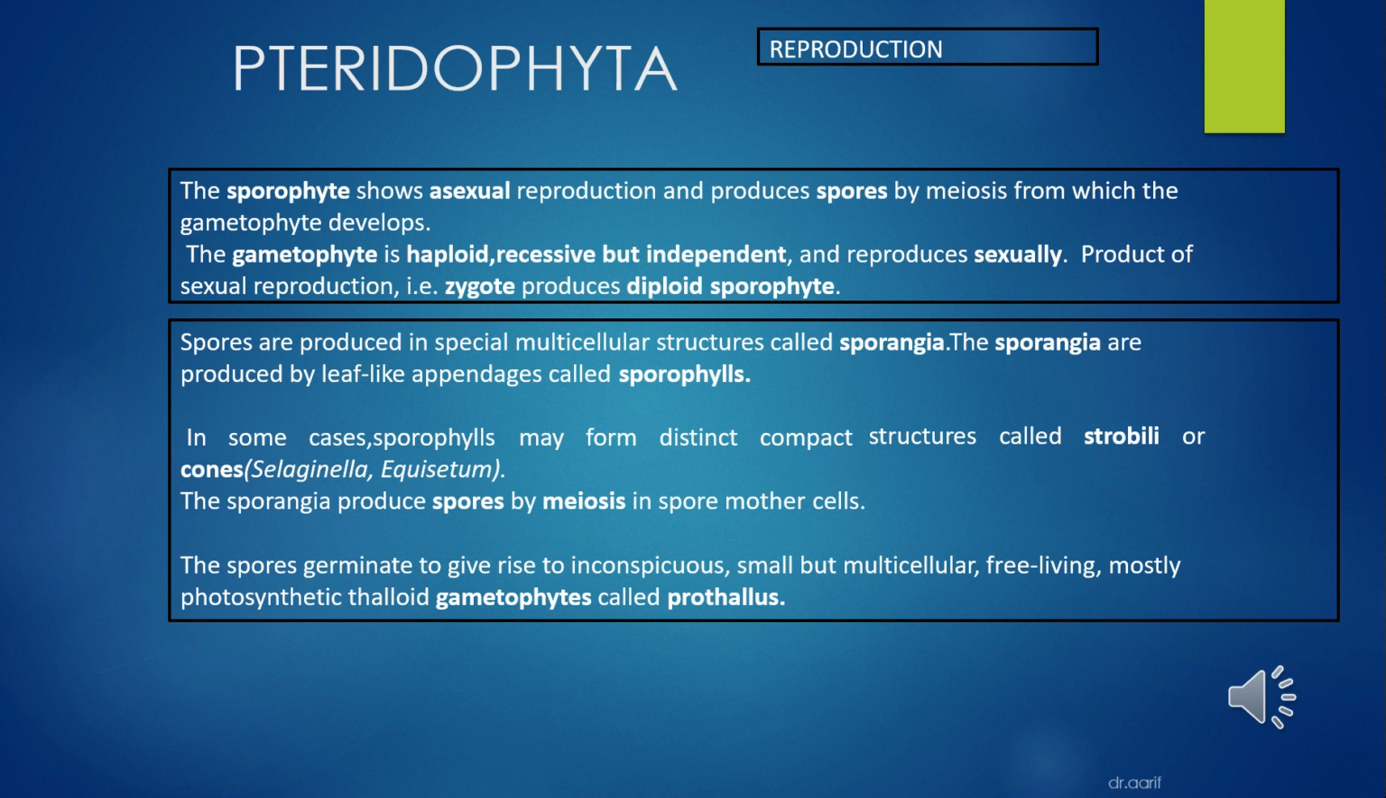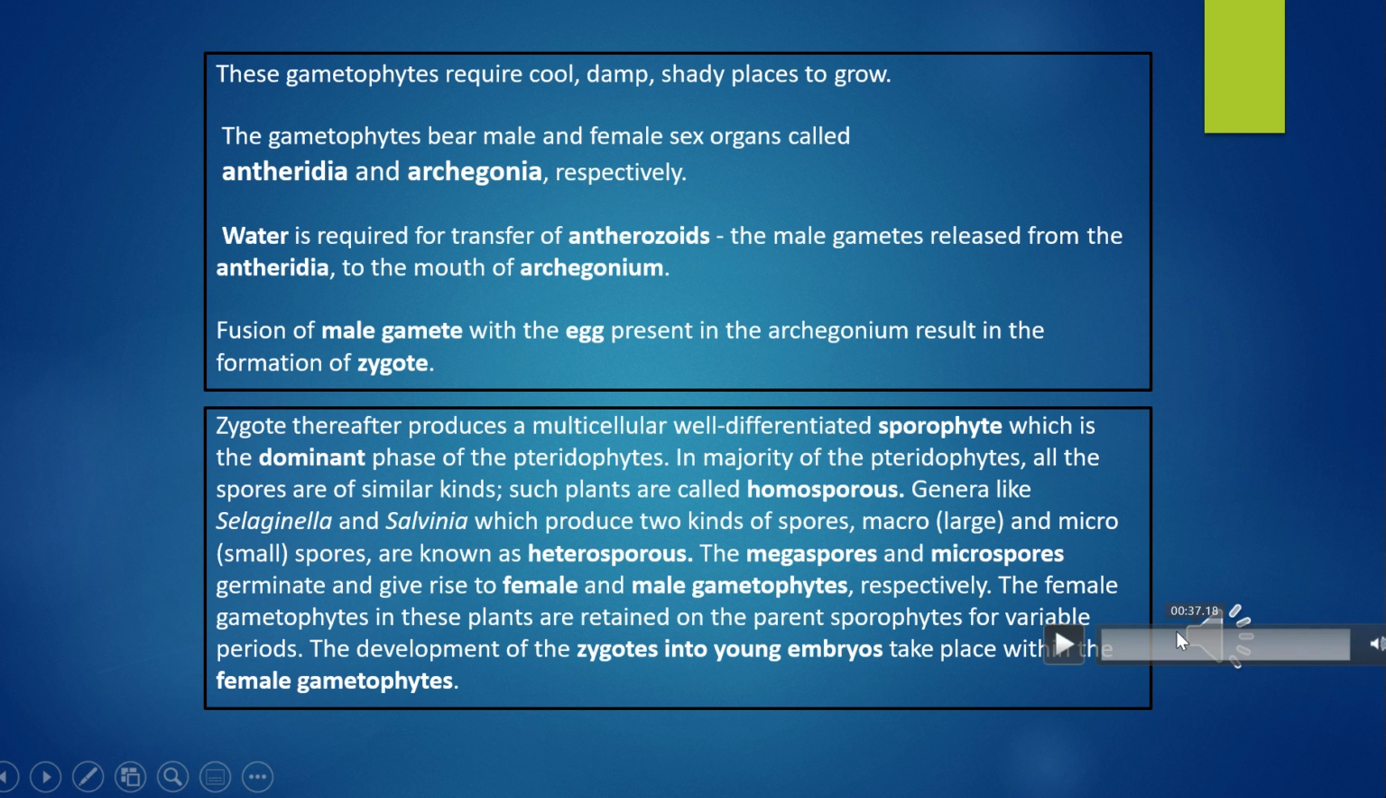The spores germinate to give rise to inconspicuous, small, but multicellular, free-living, mostly photosynthetic thalloid gametophyte called prothallus. These gametophytes require cool, damp, shady places to grow. Because of this specific restricted requirement and the need for water for fertilization, the spread of living pteridophytes is limited and restricted to narrow geographical regions.